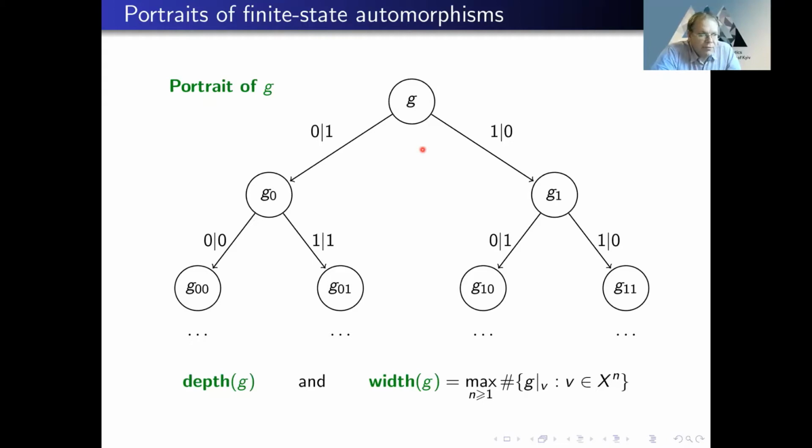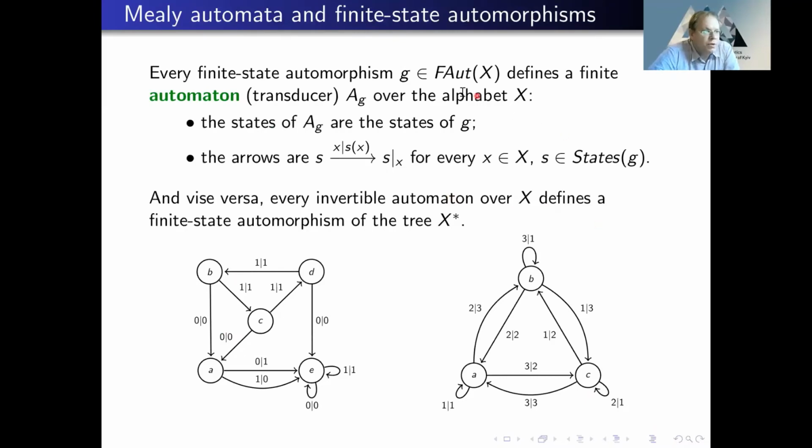And this finite graph is actually an automaton. And the number of states of this automaton is exactly the number of states of our automorphism. So as I said, every finite-state automorphism defines a finite automaton, and vice versa. Every invertible automaton defines a finite-state automorphism.